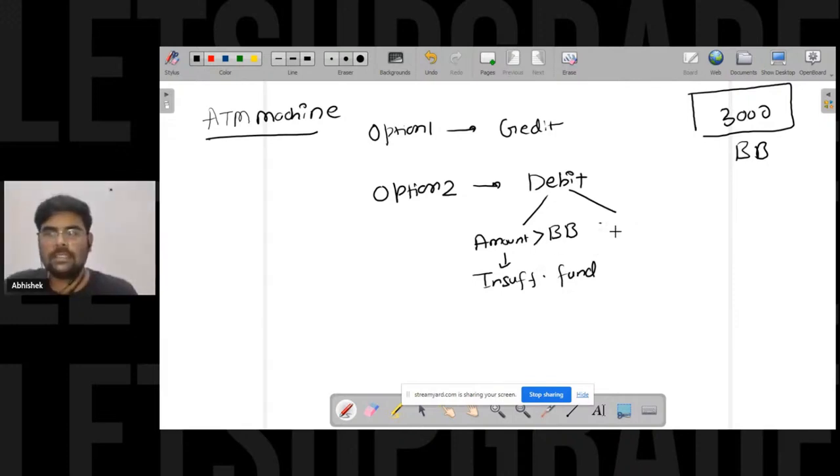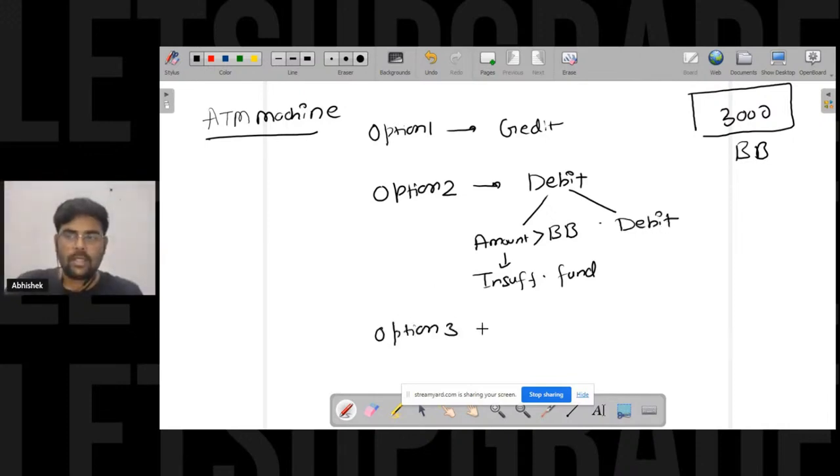And if this is not the condition, if the amount is less than or equal to the bank balance, then you have to debit the amount. And you have option three. Option three is an invalid option. If you have not chosen option 1 or option 2, then that will be the invalid option. Right, everyone?